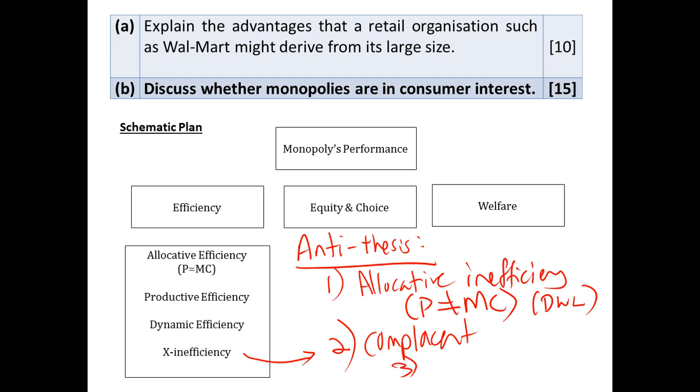Alternatively, you could talk about choice. Earlier we mentioned that if it's contestable, your monopoly will engage in R&D and innovation, and produce new varieties of products. But in this case, if we argue otherwise, complacency sets in, then choice here will be what we call an antithesis. They may not have very much choice here. So at the end of the day, two theses, two antitheses, based on what we have analyzed here.